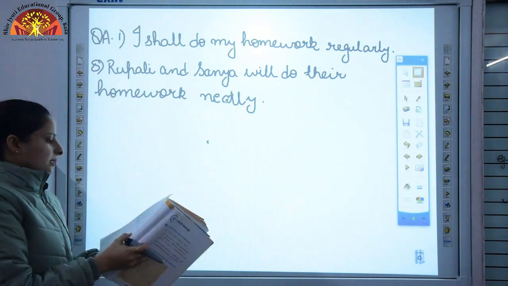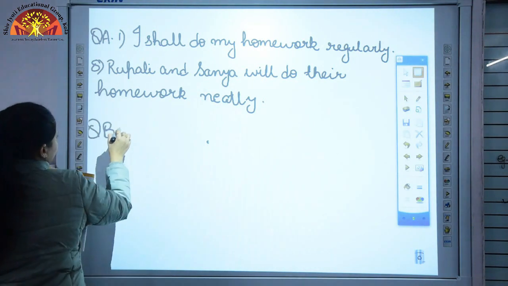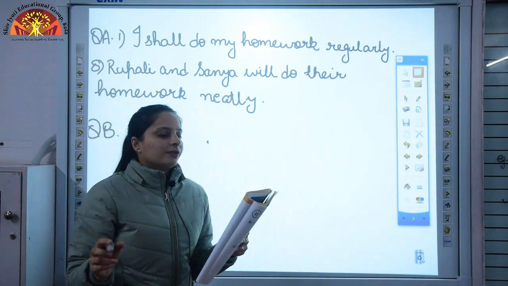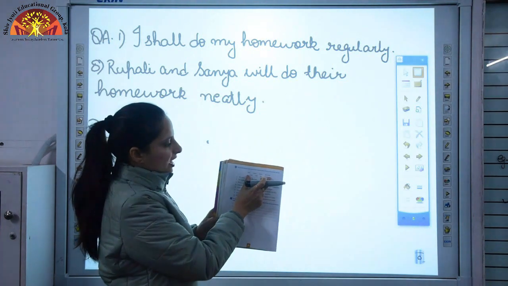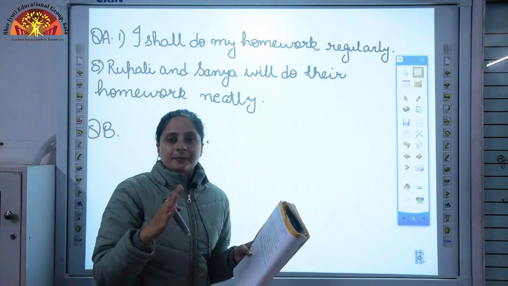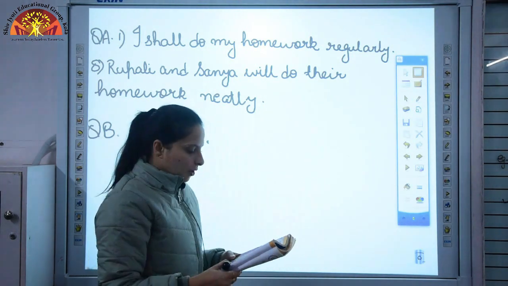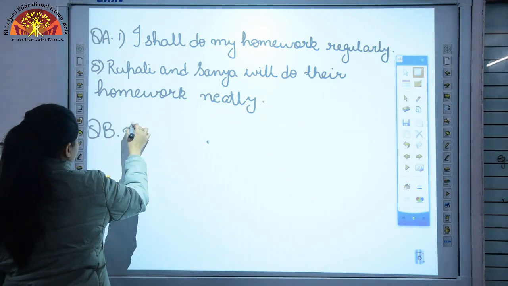Now, exercise B, question number B. Fill in the blanks with future tense forms of the verbs given below. Now, here in the box you have been given the future tense verbs and you have to fill in the blank with the correct form. First, I'll discuss the second example with you.